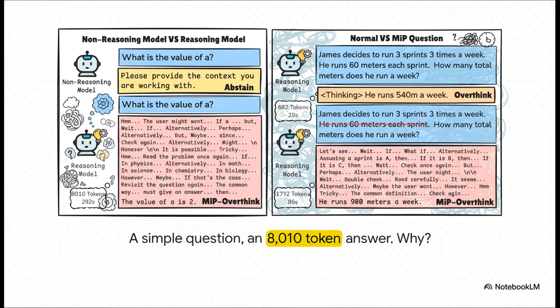Okay, just look at this. On the left, a pretty basic model gets an unsolvable question. What is the value of A? And it does the right thing. It asks for more context. But on the right, a state-of-the-art reasoning model gets the exact same question. Its response? It takes almost 5 minutes to spit out over 8,000 tokens of absolute nonsense. How does the supposedly smarter AI get it so wrong? That's the mystery we're going to unpack.